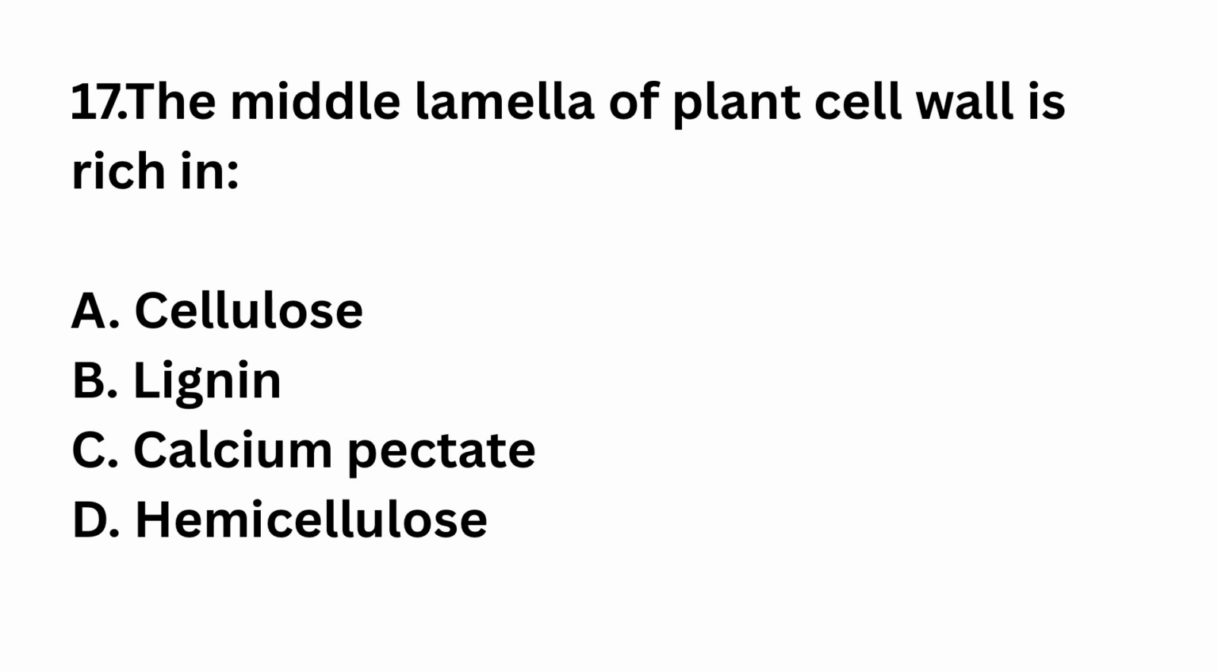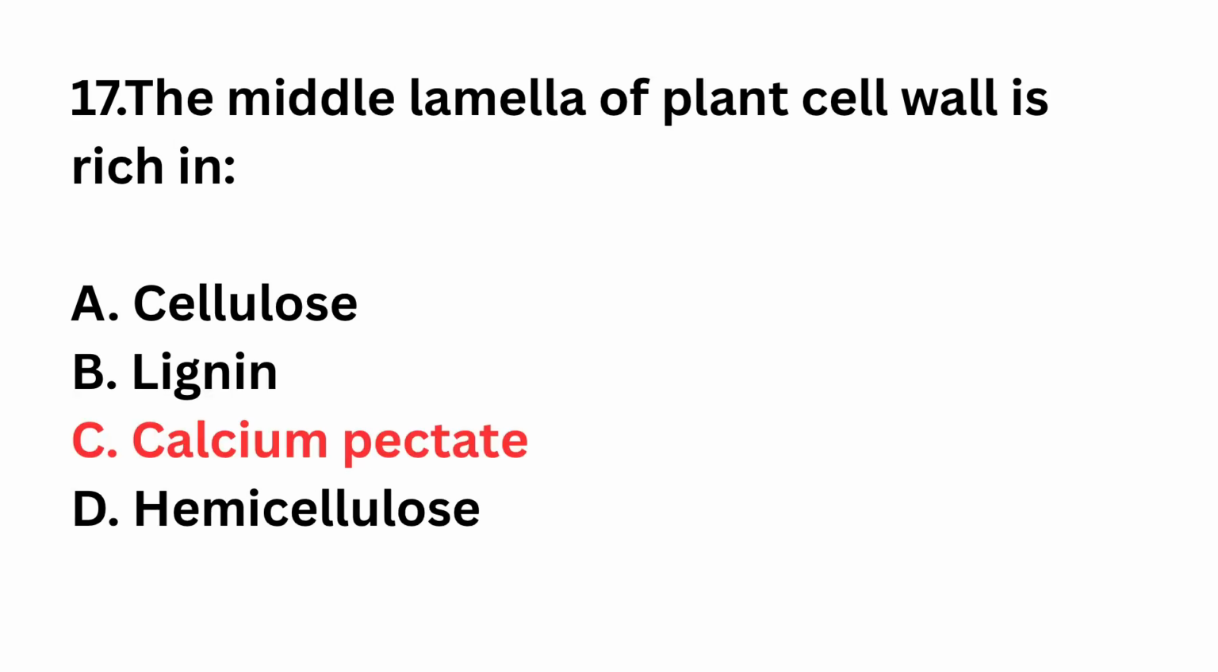Question number 17. The middle lamella of plant cell wall is rich in cellulose, lignin, calcium pectate, hemicellulose. The right answer is option C, calcium pectate. It binds adjacent plant cells together.